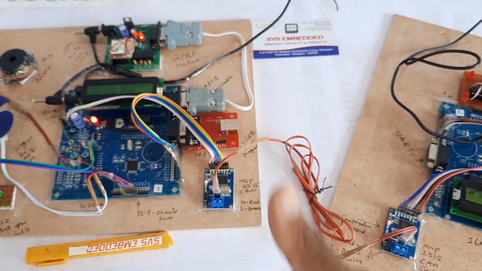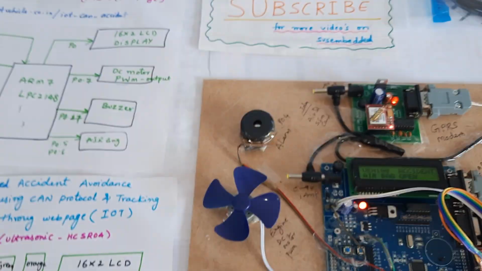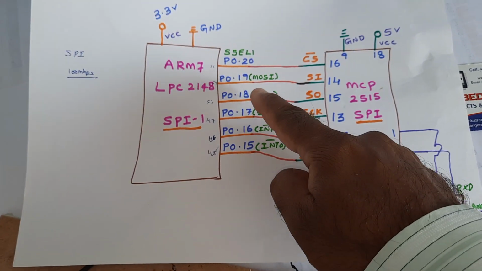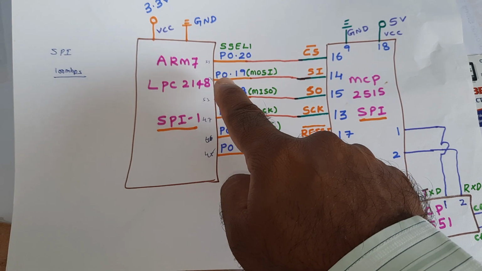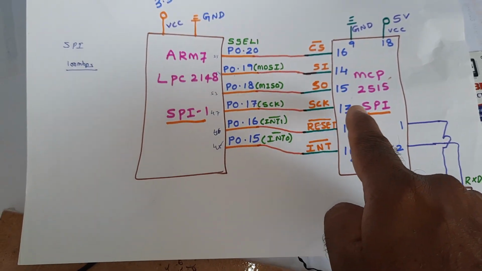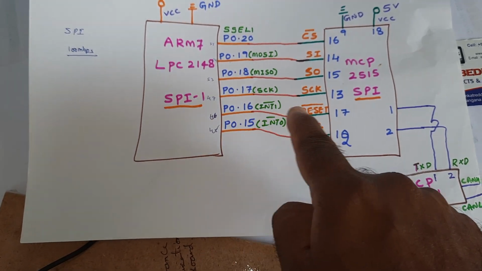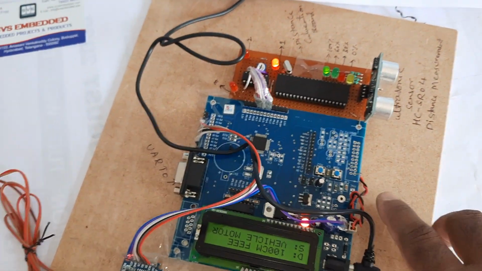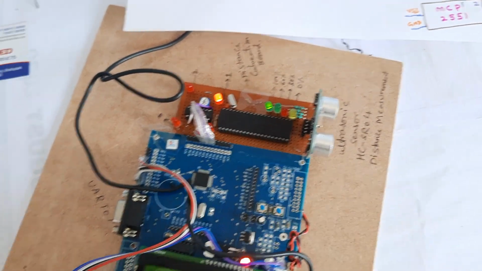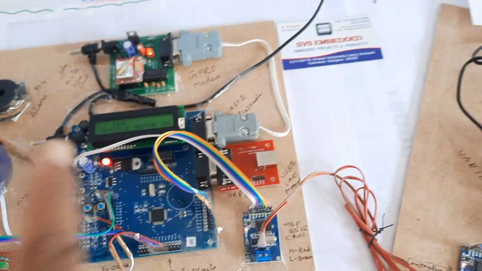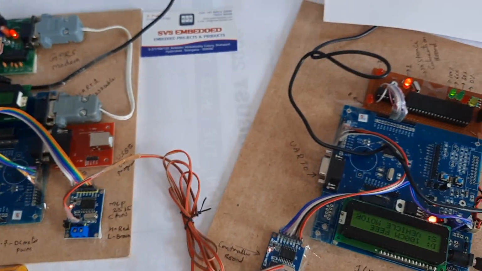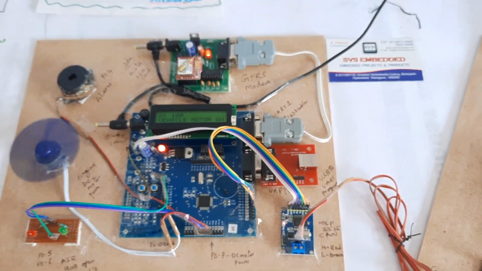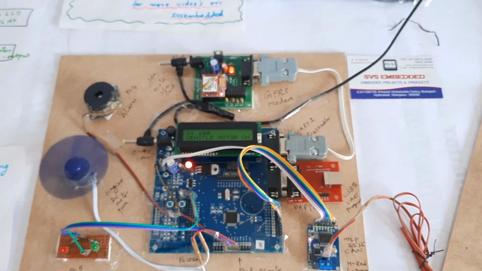Thank you. If there is any doubt, let us know at SVS Embedded. The CAN protocol is connected to these pins: chip select, MOSI, MISO, SCK, interrupt. There are a total of 3 programs: the transmitter 8051 program, the receiver program, and the PHP MySQL database. Thank you. If there is any doubt, let us know at SVS Embedded.